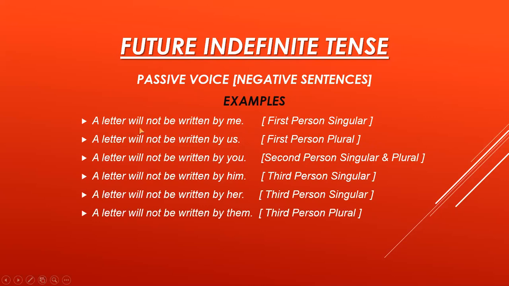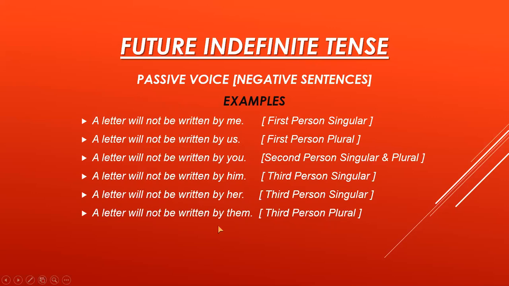Now remember, after the helping verb will, we add not, and after that we add be before the third form of verb. Remember this thing. A letter will not be written by him, third person singular. A letter will not be written by her, third person singular. A letter will not be written by them. It is the third person plural example.